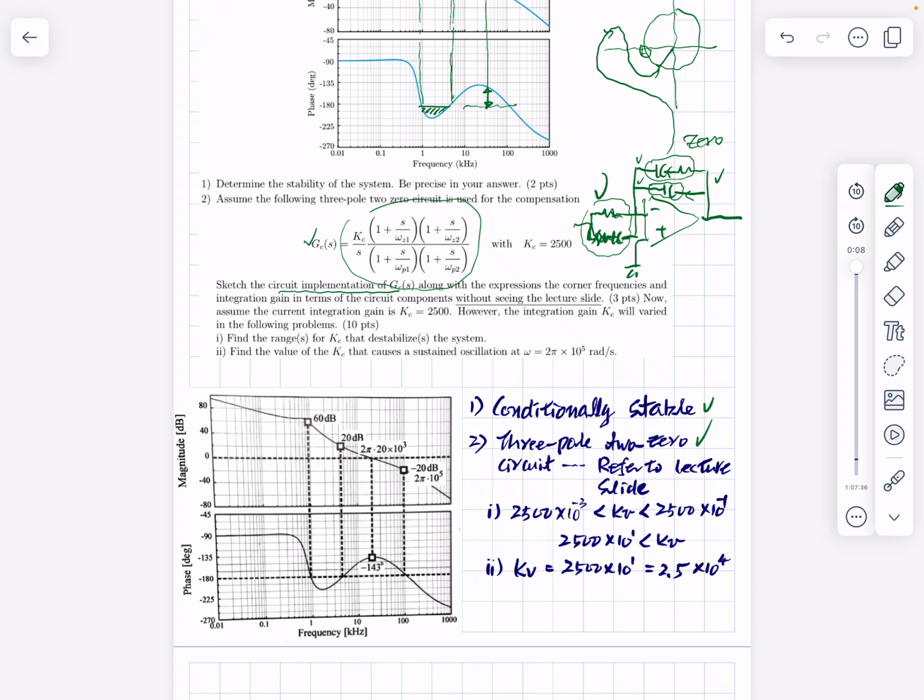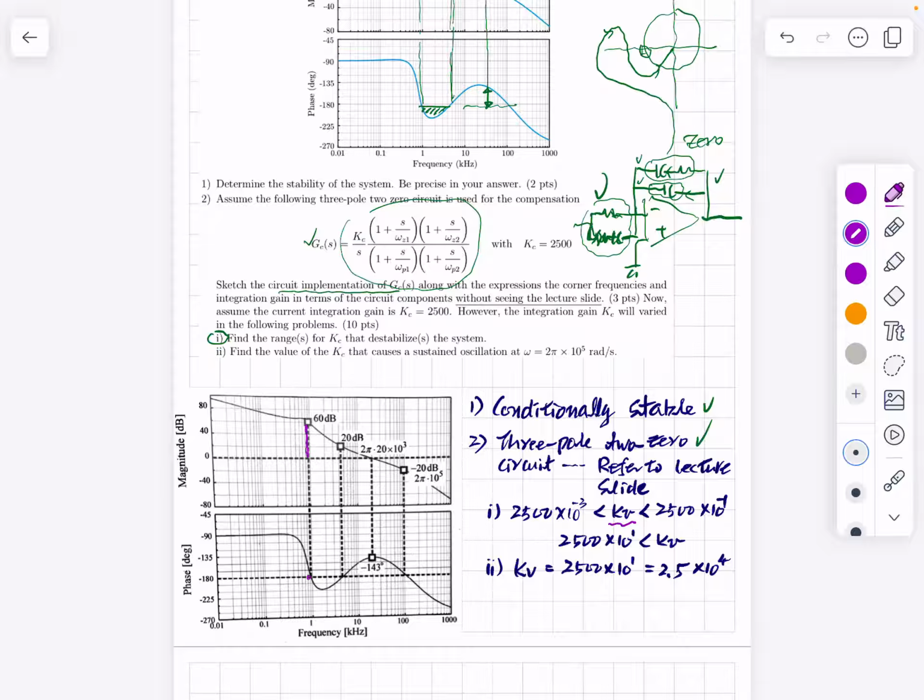Problem number 1. This one is: find the range of this compensation gain to make the system unstable. All right. So at this point, you have a 6 dB margin here in magnitude.